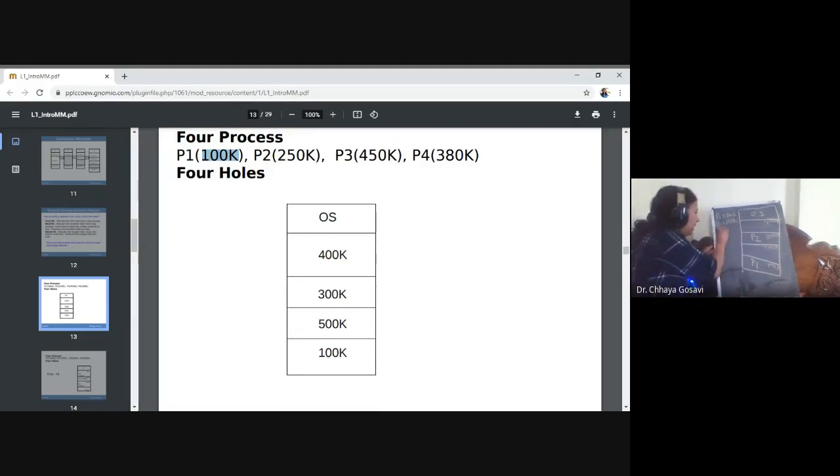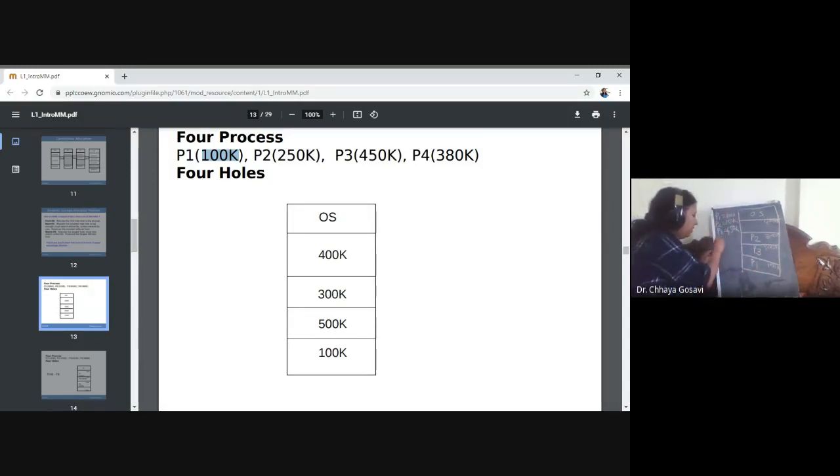The next process to arrive is P3 with requirement 450K. Now it has two blocks, 400K and 500K. It will sort these two blocks and check: the smallest block is 400K. Is it large enough to accommodate P3? No. Then it will check whether 500K can accommodate 450K. Yes. So block B3 is allocated to process P3.